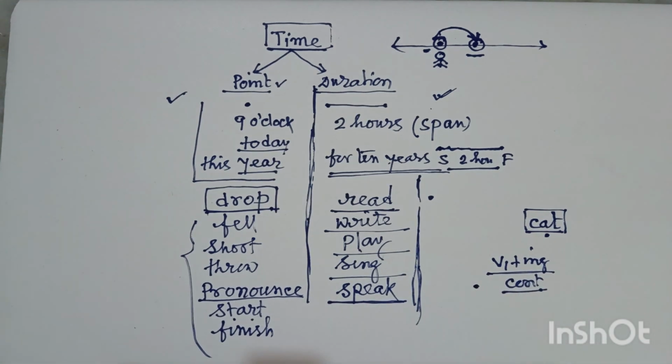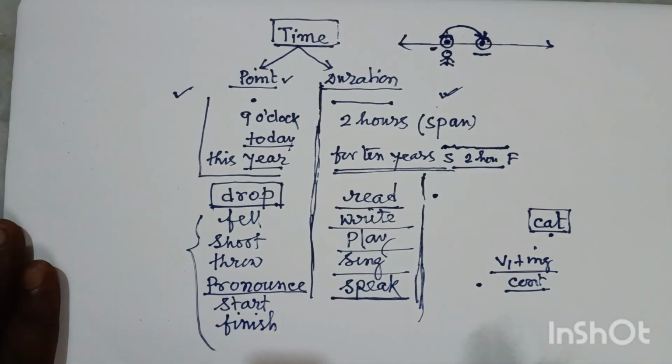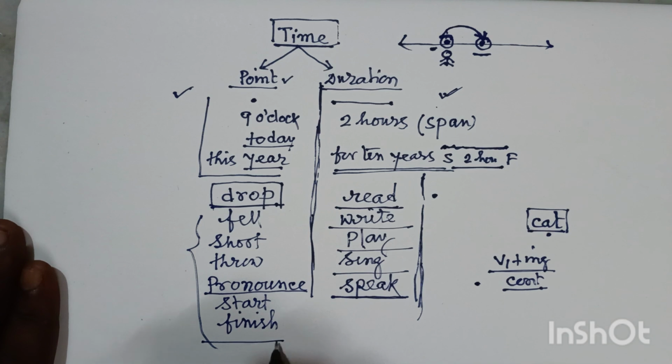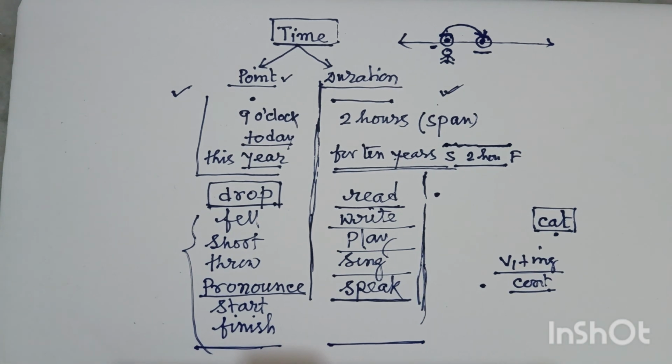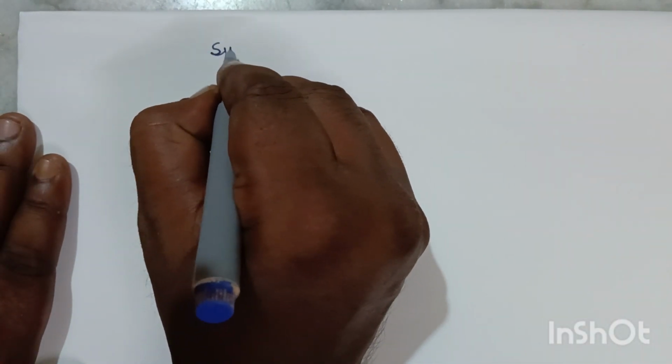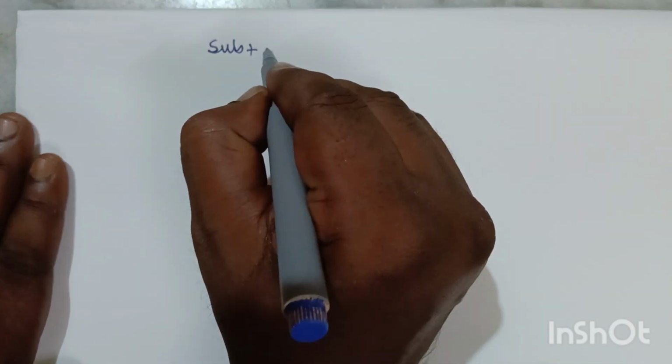Now let's look at some examples. Friends, I think this part is clear to you. Now, if this part is clear, we will dive into the advanced section of past continuous tense. Let's look at the examples. Friends, past continuous means there will be a subject. After that, there will be was or were.